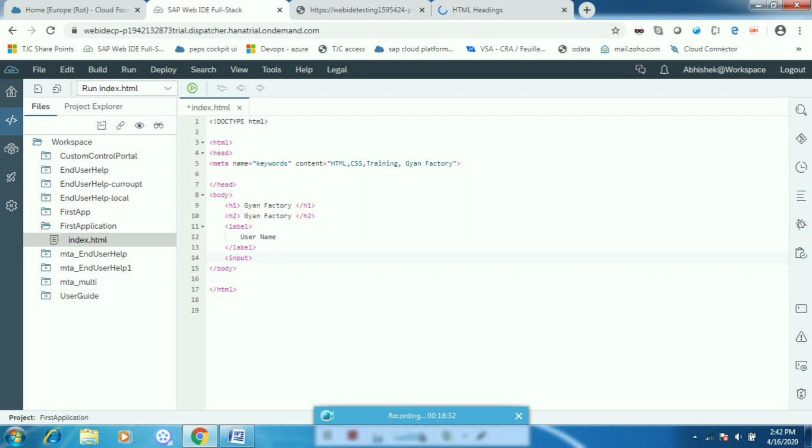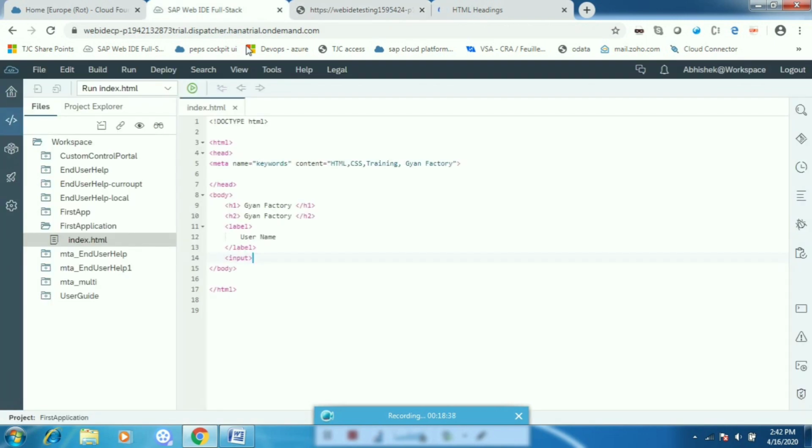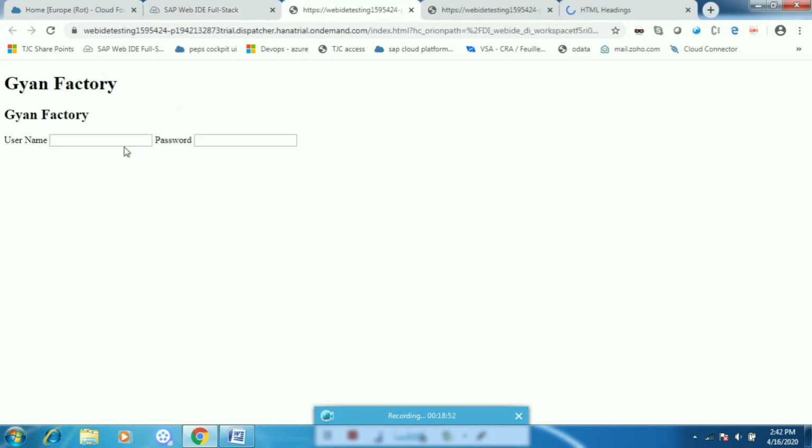If I save it and refresh this, you can see one field will be added. If I want another input, I can write password here. Now there will be two fields, and you can see these two fields are coming in the same row.